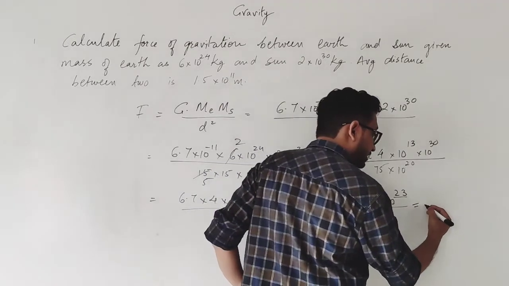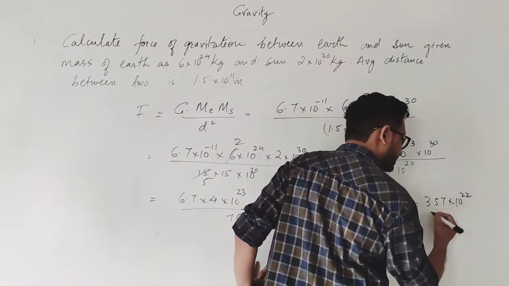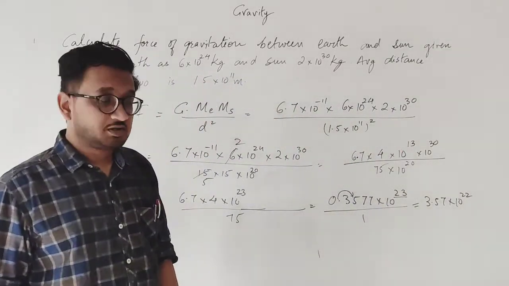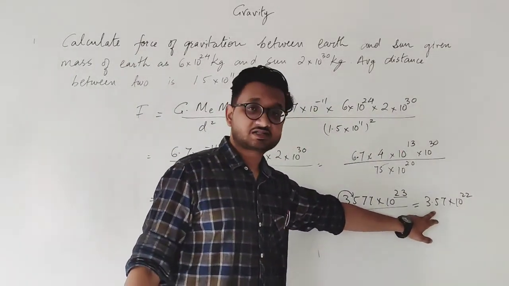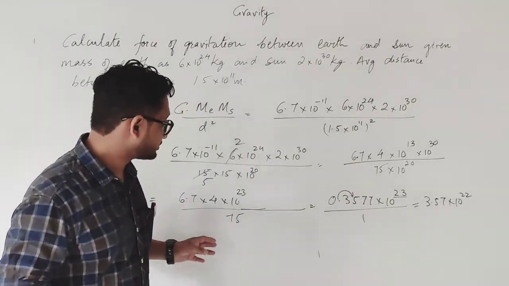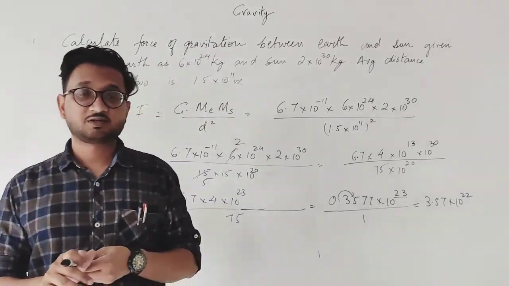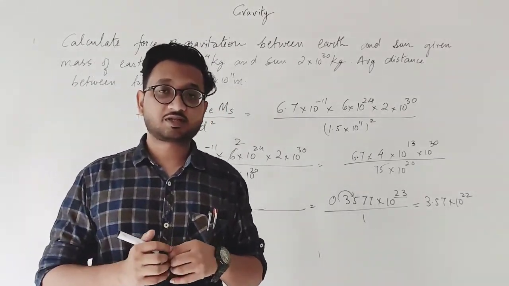Ultimately your answer is 3.57 into 10 raised to power 22. Now this, students, is actually the approximate answer. It can vary according to the values that you have taken while dividing. That's all for today, students. Till then, have a nice day.